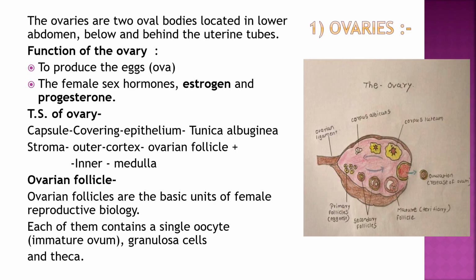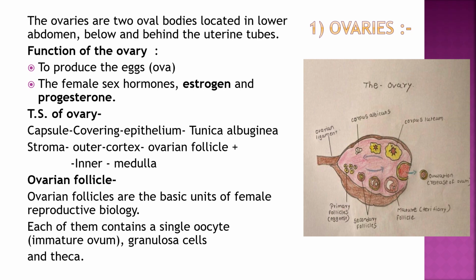The first part of the female reproductive system is the ovaries. They are 2 oval bodies located in the lower abdomen just below and behind the uterine tubes. The functions of the ovary are, one, to produce eggs, and second, to produce female sex hormones, that is estrogen and progesterone, which are required for the female sexual characteristics.